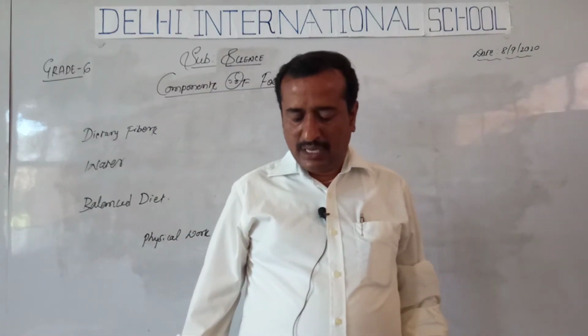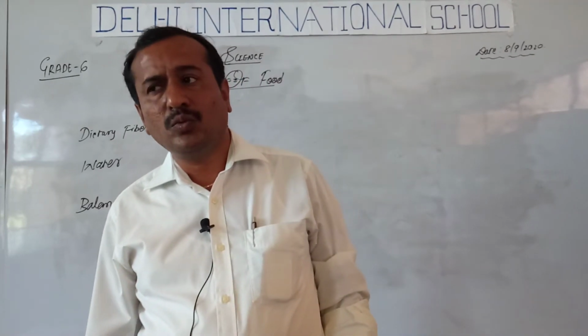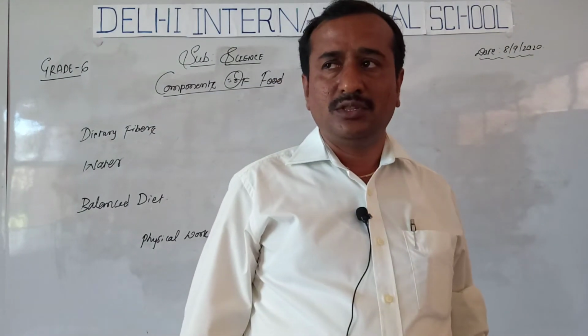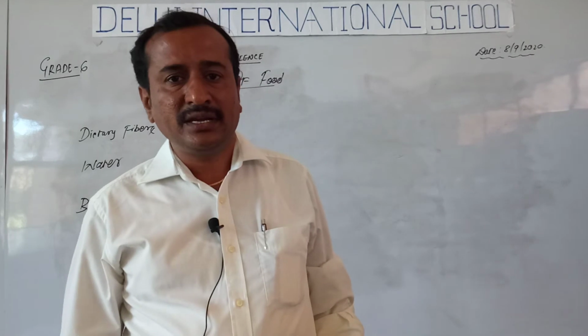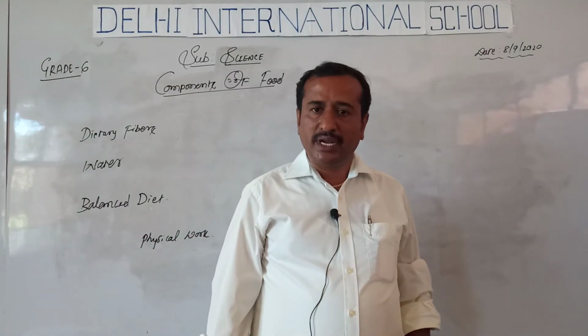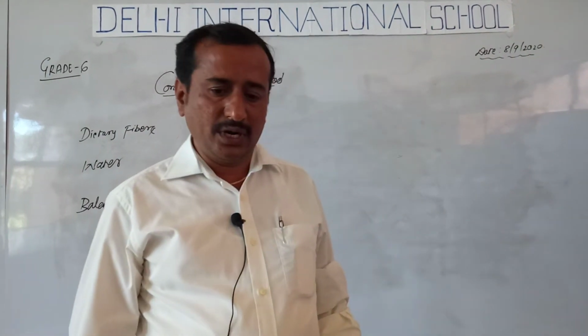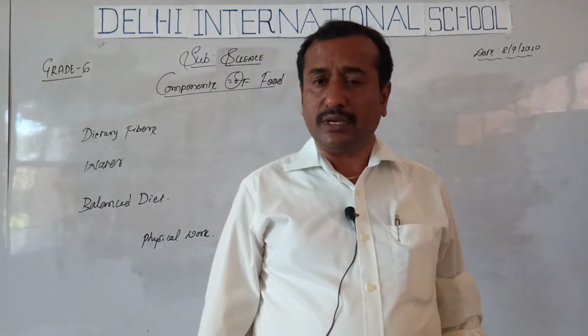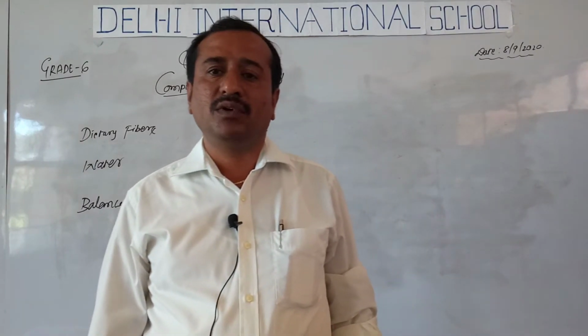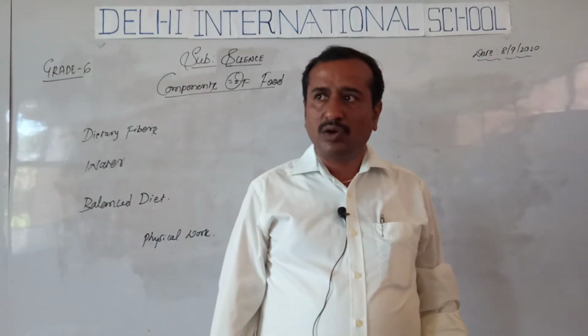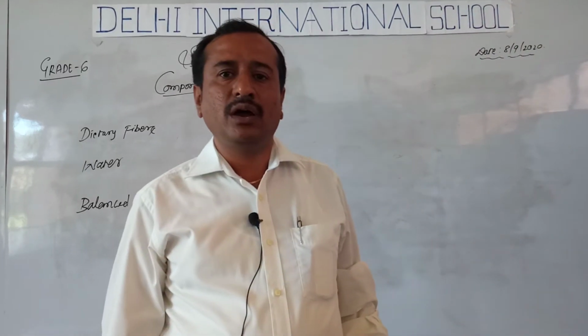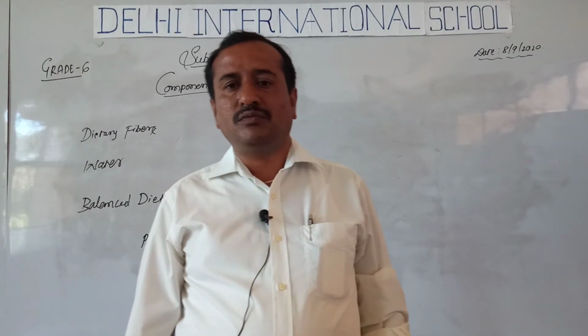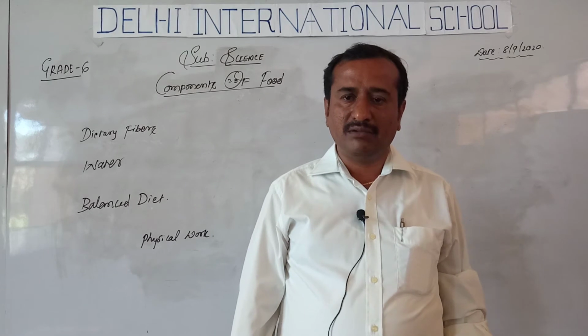Now, what forms a balanced diet? As I told you in the beginning, by eating one common type of food, we are not able to get all the nutrients. So we have to have variety in our food. Along with that, we have to have fruits and vegetables in our diet.